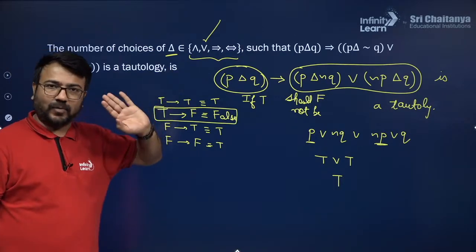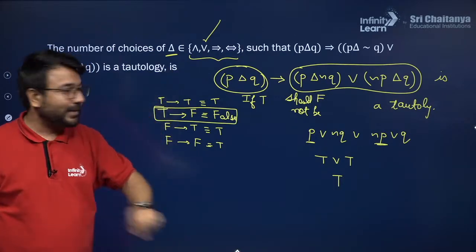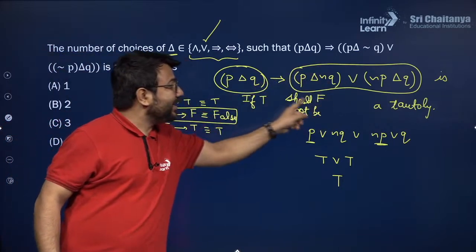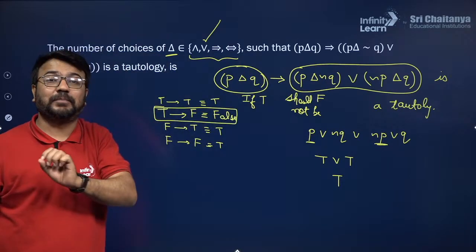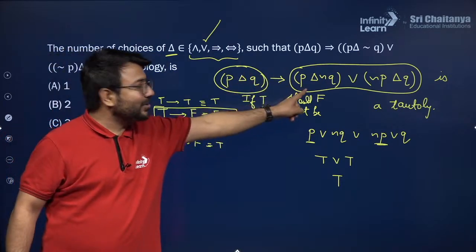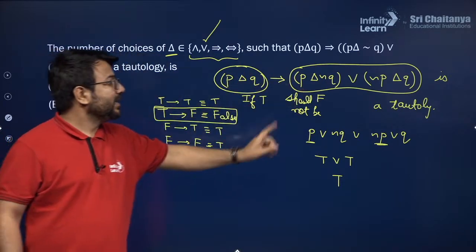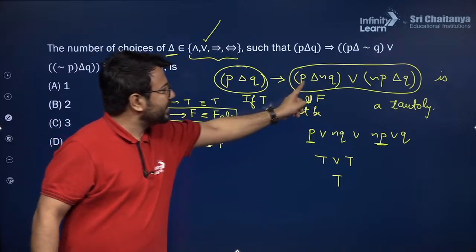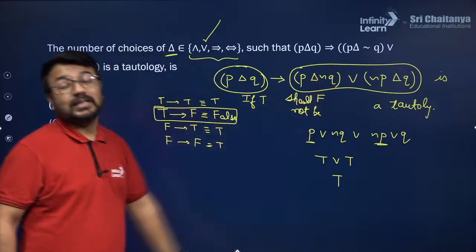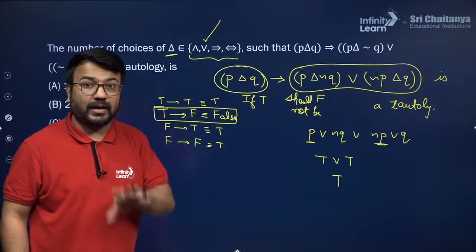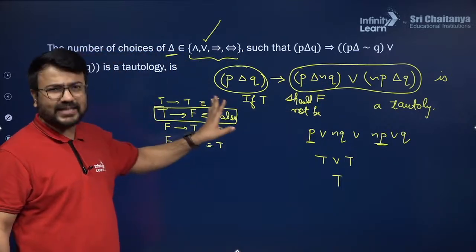If I take AND operator, in case of AND operator, this result can be false depending on the value of P and Q. If among P and Q, suppose this is false and this is also false, so this result can become false. So we need to consider whether an AND operator works or not. Let us check that.